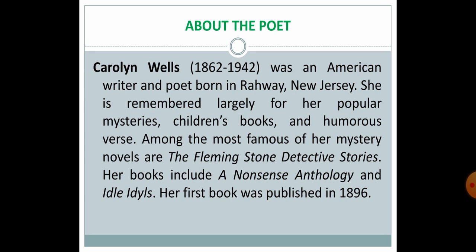Among the most famous of her mystery novels are the Flaming Stone detective stories. Her books include a nonsense anthology and Idle Ideals. Her first book was published in 1896 and she died in the year 1942.